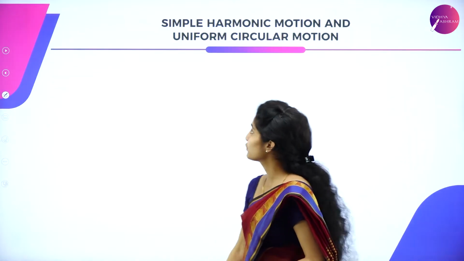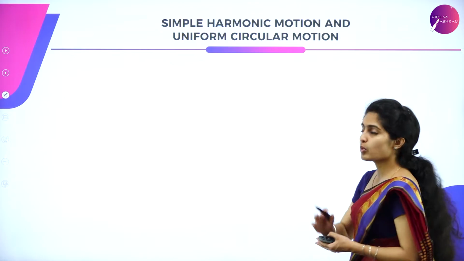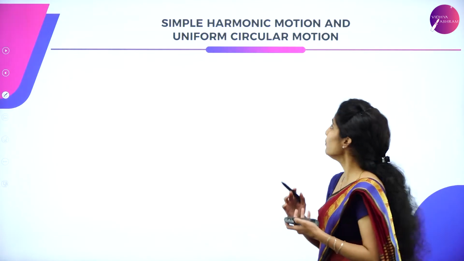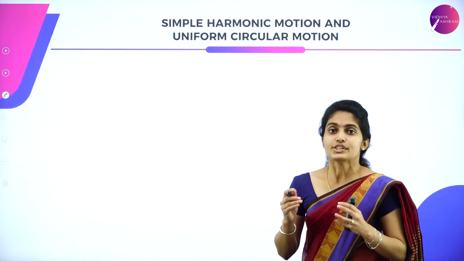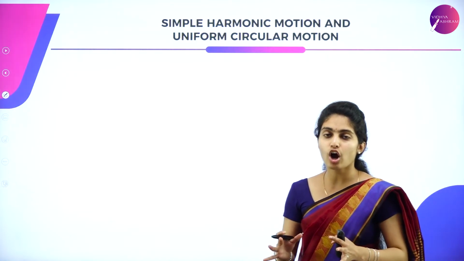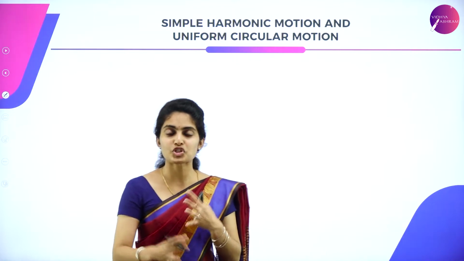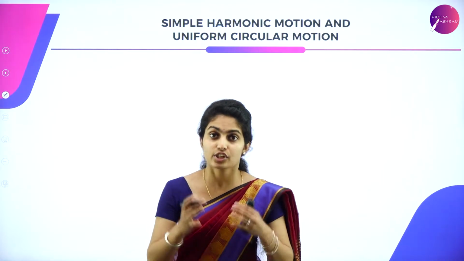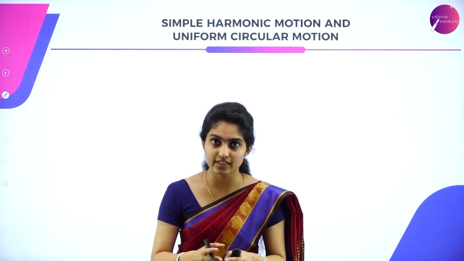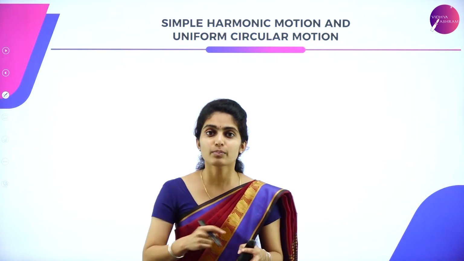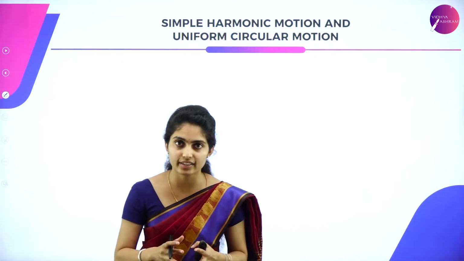Now let us move towards simple harmonic motion as well as uniform circular motion. We will have to consider them together. Let us consider a circular motion of a particle.